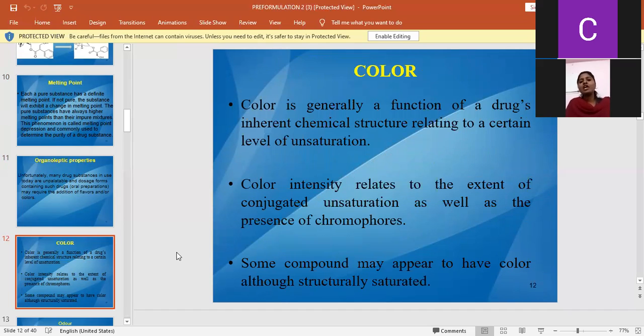Color is one of the organoleptic properties. Color is generally a function of a drug's inherent chemical structure relating to a certain level of unsaturation. So color is a unique feature of a drug substance.